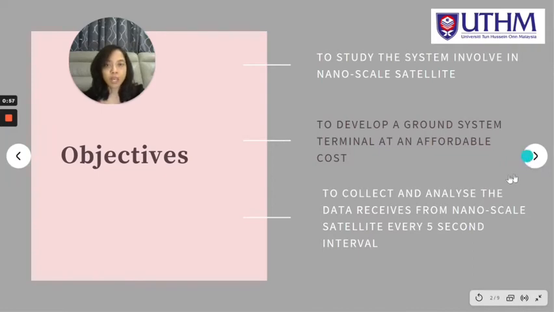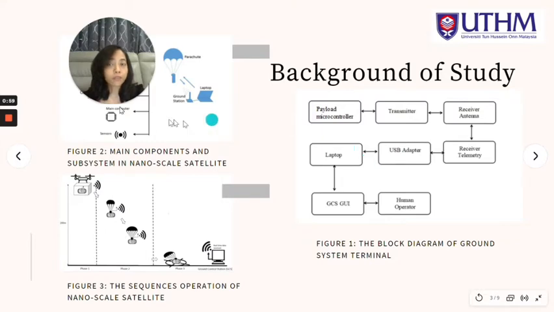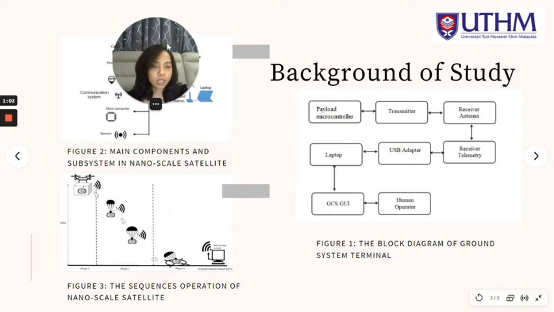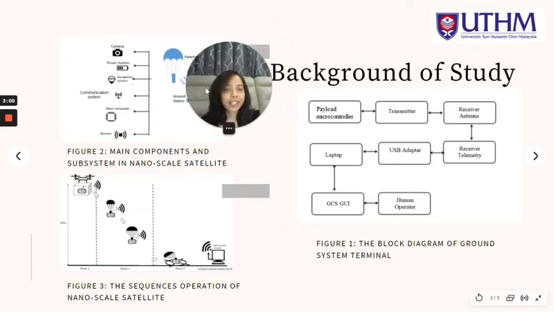We move to the background of this study. As you can see in figure 1, it shows the block diagram of the ground system terminal. It starts at the payload microcontroller first, before the data is transferred to the transmitter. From the transmitter it is received by the antenna and by the telemetry, and the USB adapter will save the data in the laptop.